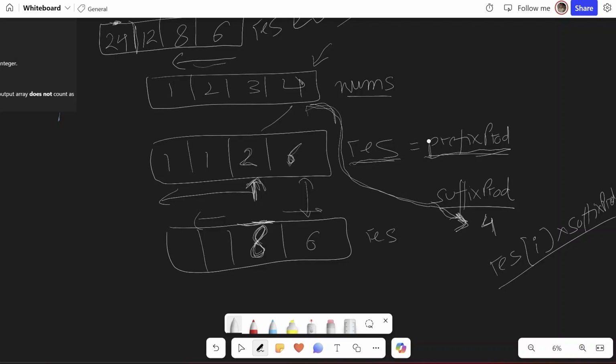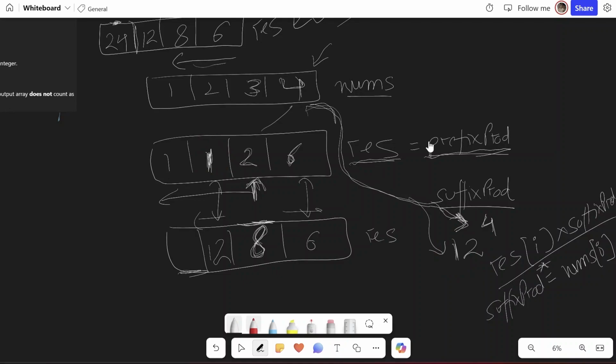Now this is the answer. What I'll do is I'll update this suffix prod to multiply it with nums[i], which is the input array. So 4, I'll multiply by 3. So that will become 12. Now suffix prod is 12. So when I move to the next stage, what I'll do is multiply the prefix product with the suffix product, which is 12. So 1 into 12, this one will be multiplied with 12. So that will be 12.